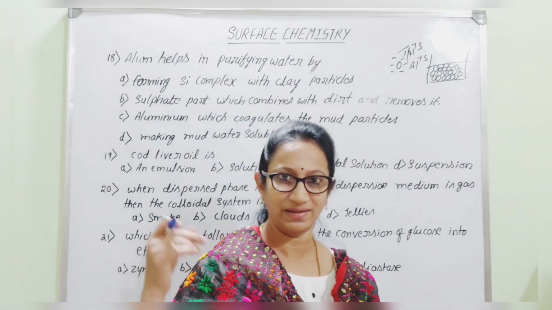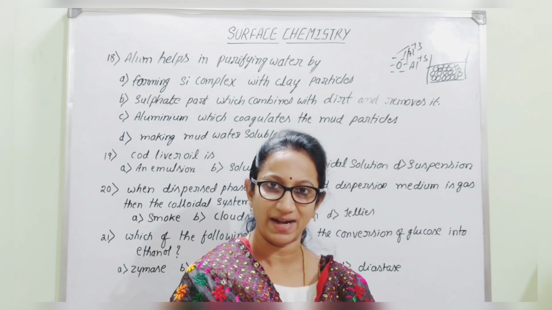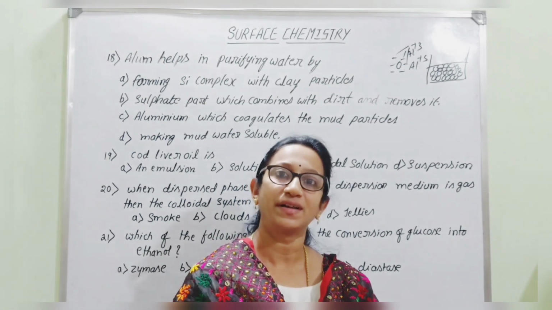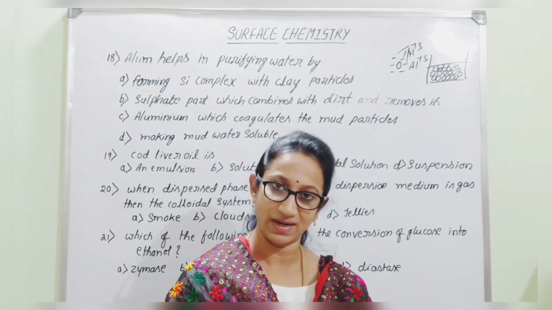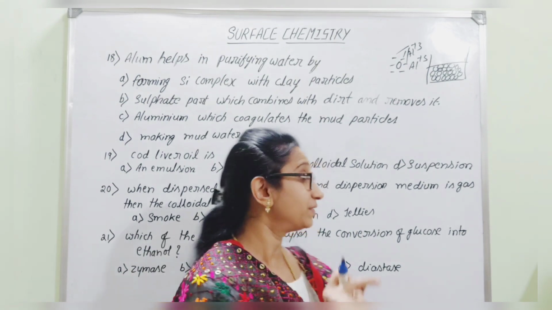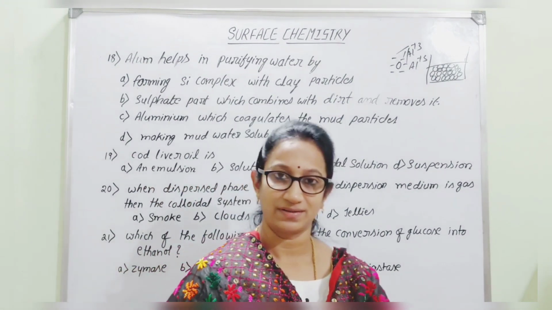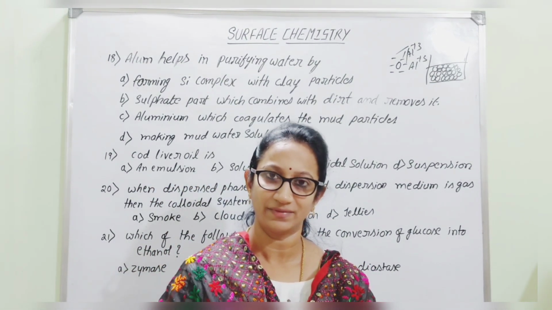Got it? Similarly, if you have got a cut on your skin, that is on your hand, and you apply alum, what happens? Immediately, it helps in clotting of the blood. How does it help? Because in our blood, the colloidal blood cells, which are negatively charged, get neutralized with the help of the aluminum present in alum. Got it? Hence, even the clotting of the blood can be done with the help of alum.